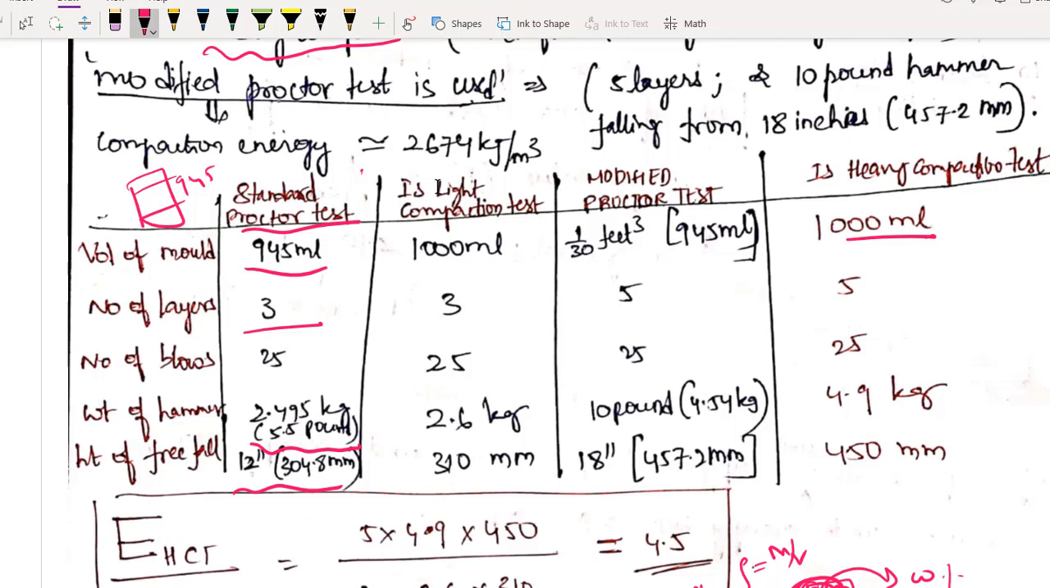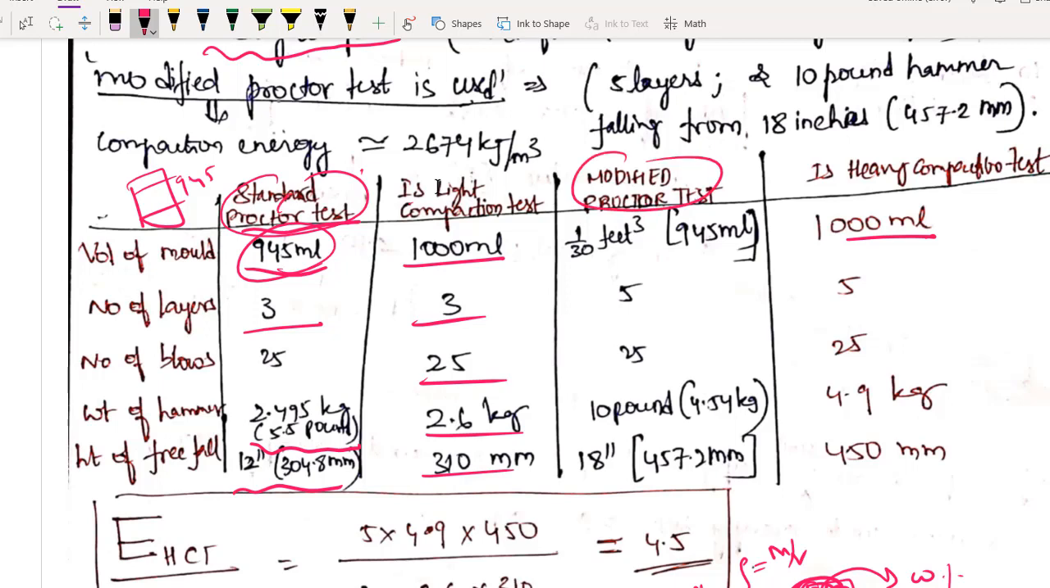Now in India we don't use standard Proctor test because these specifications are difficult in metric terms. So we are just modifying it a bit, and we are calling it as IS light compaction test. And instead of 945 we are using 1000 ml, 3 number of layers, 25 blows, weight of hammer is 2.6 kilos, and height of fall is 310 mm. Okay, so far clear?